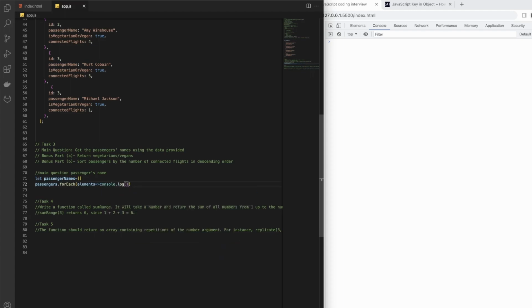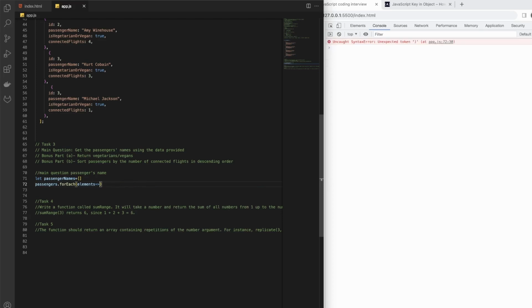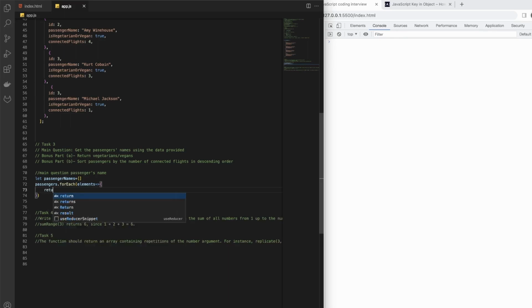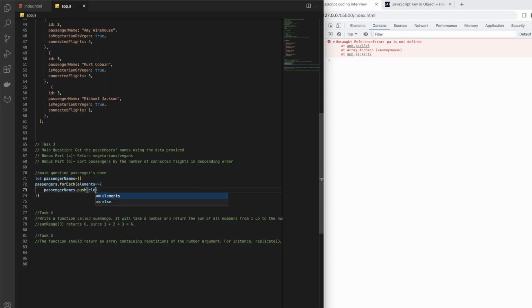First, let's just have, okay, that's good. Elements is good. We actually don't need to even return anything, I guess. We just need the passenger names array, elements dot, all, just so that we don't miss everything.